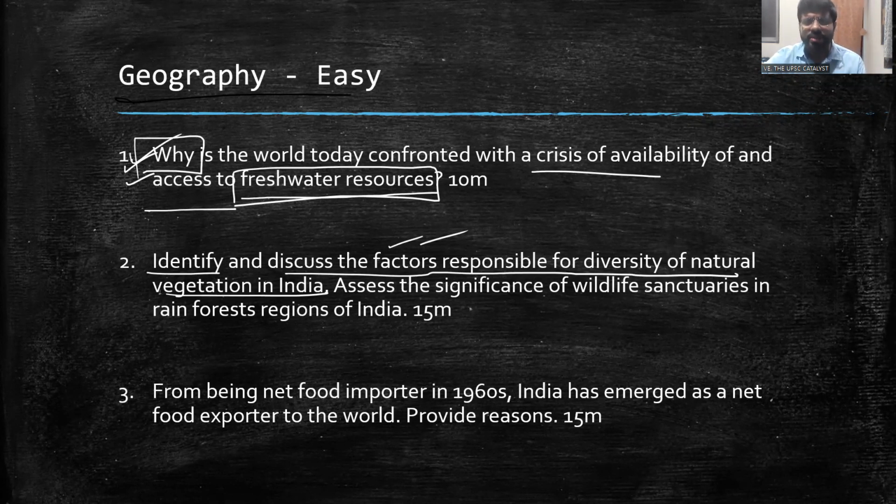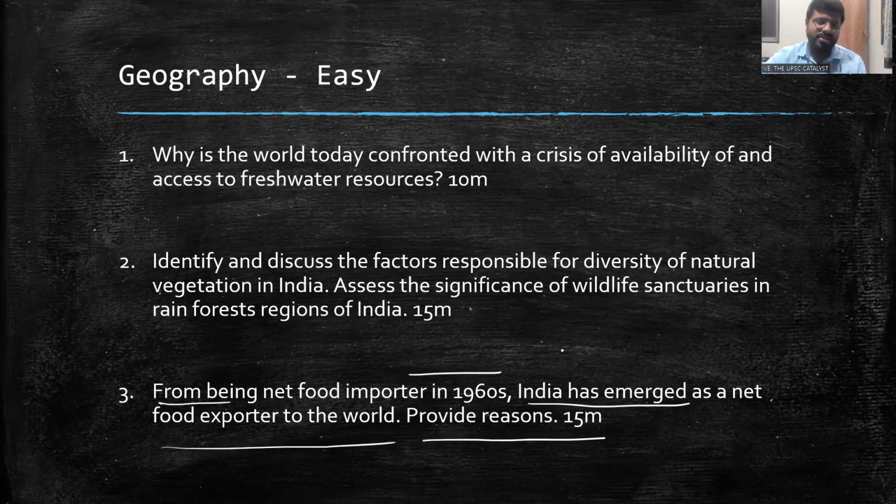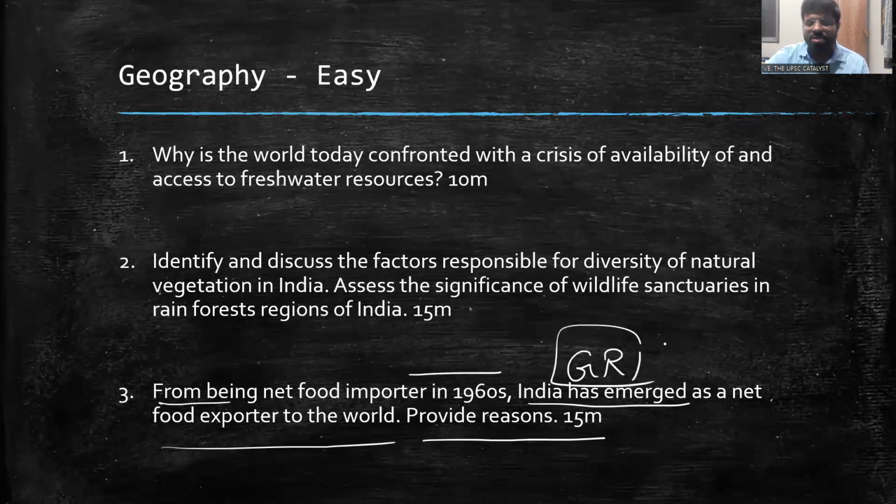You are supposed to know about these things, and the significance of wildlife sanctuaries in the rainforest regions of India. Some kind of an application, but I expect you to answer such questions. Not difficult, static, easier to read, write. Then, from being net importer in 1960s of food, India has emerged as a net food exporter to the world. Provide reasons. We can say that the impact of Green Revolution. They're asking about the positive impacts of Green Revolution, and more or less, you will read Green Revolution. Such questions are very much asked. So I would say these three things are relatively easily approachable when compared with that.